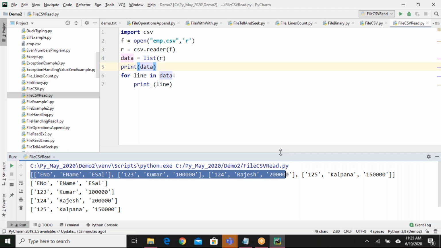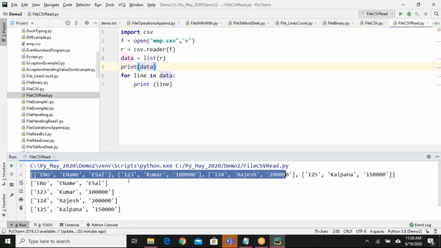That's the reason why it is printing like that. But you got the data in the format of list. Up to that you have. So based on that list, you do whatever you want to do. You want to print individual items, yeah, you can do it. You want to write some manipulations, yes, you can. You are allowed to write.